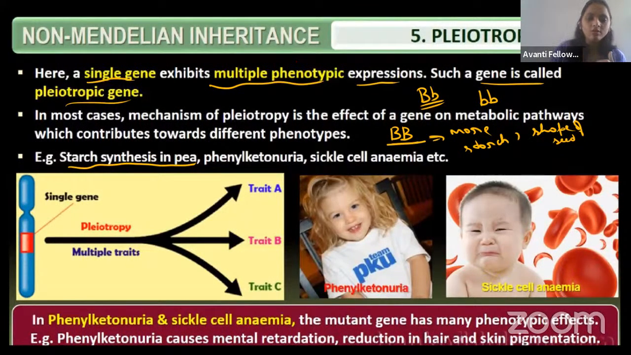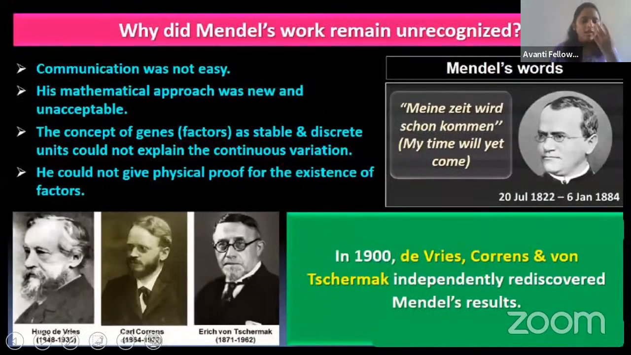Yes, guys. So that's why we call it pleiotropy. Okay, guys. Multiple phenotypes means not only two; even if it is only three phenotypes, that is a multiple phenotype. Okay, guys. Then coming to phenylketonuria, let us study about that. And one more thing.